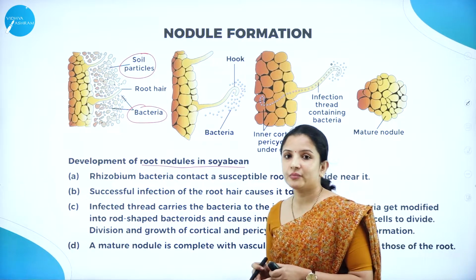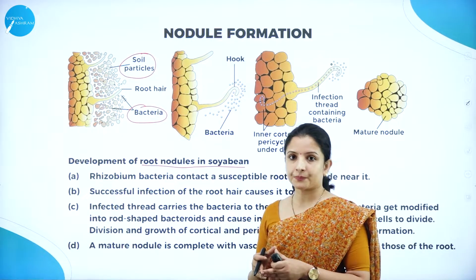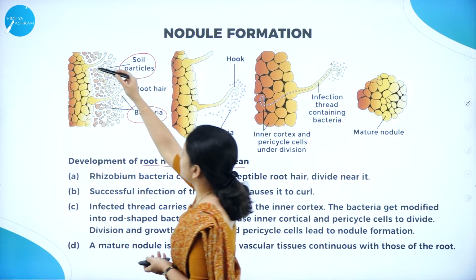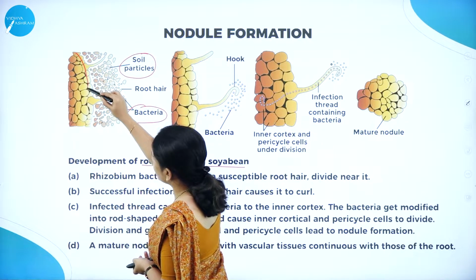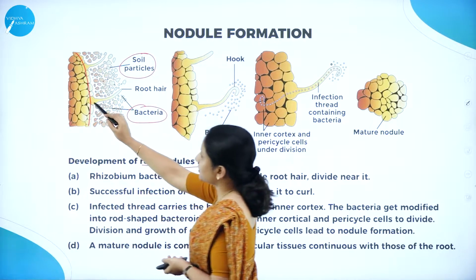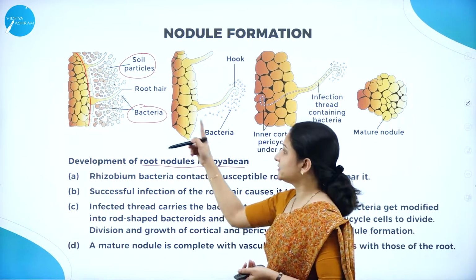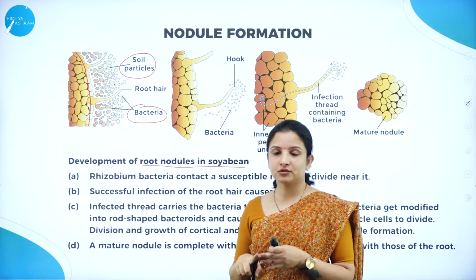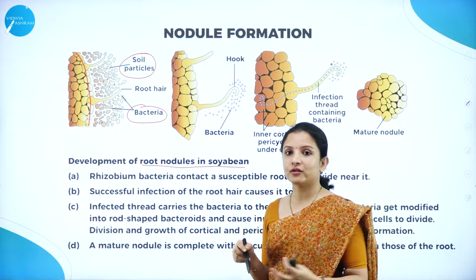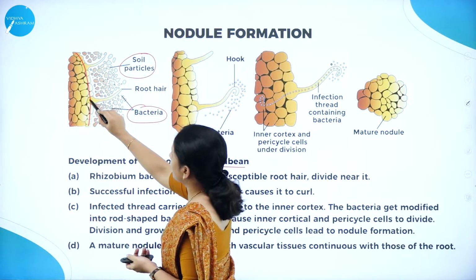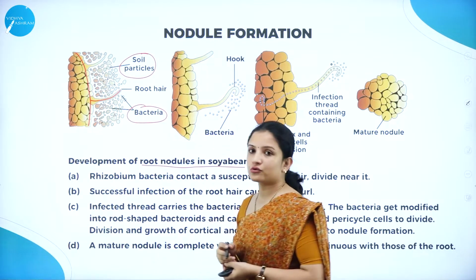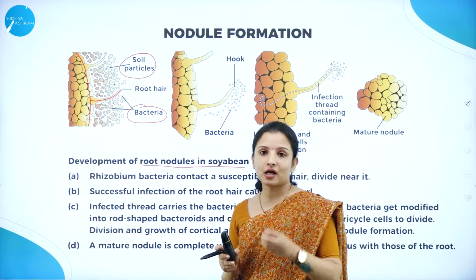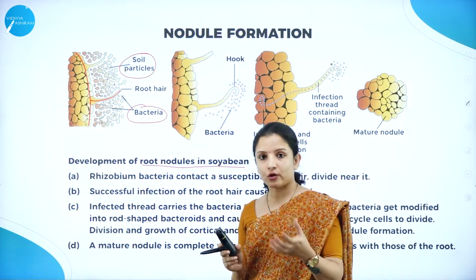These rhizobium bacteria have to reach the root hair. If they have to enter into the root, first they have to reach the root hair. You have the epidermal region of the root, and some of the epidermal cells, this you'll easily understand if you have watched the anatomy of flowering plants, so what is epidermis, what is root hair, all that you will understand. Some of these cells get converted into root hair. This root hair actually helps the roots to properly absorb the mineral nutrients, water, etc.